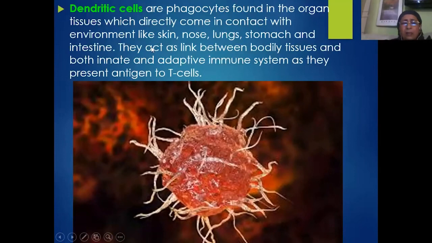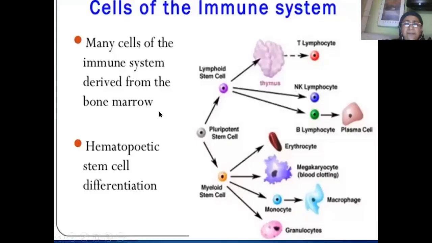That means they are phagocytic in function, just like macrophages. They try to engulf the pathogen, break down the antigen and present the epitope to the other WBC cells. So thereby dendritic cells are also antigen presenting cells.